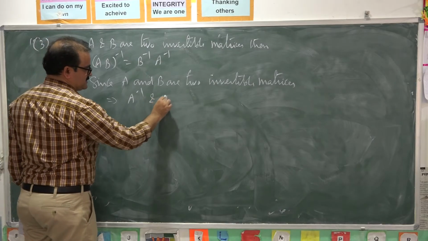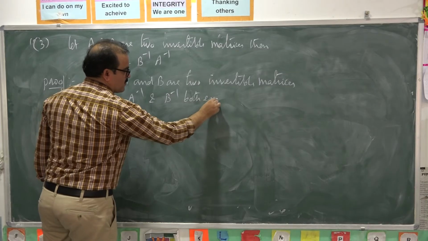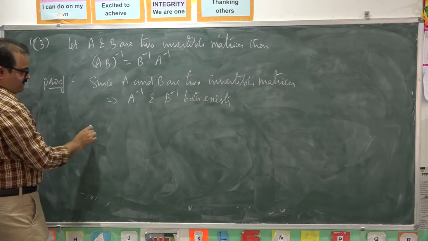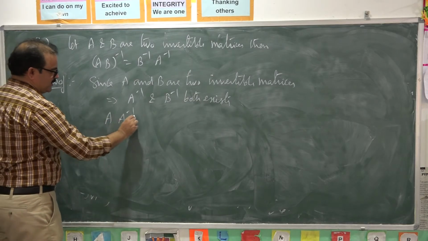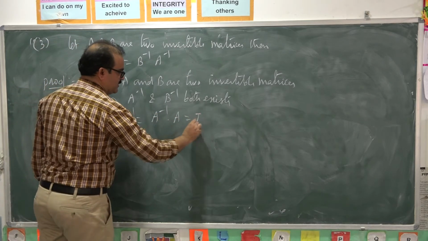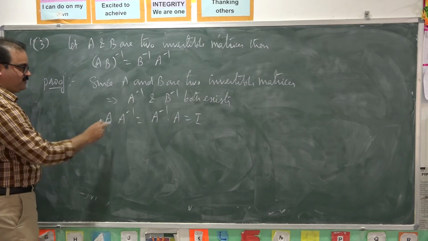That implies A inverse and B inverse both exist. From the definition of inverse, you write A into A inverse is equal to A inverse into A is equal to I. Here A inverse is the inverse of A.